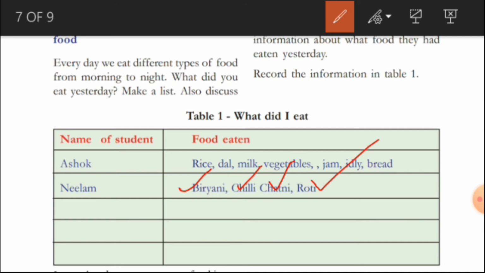Now what you have to do here? You have to write your name. For example, my name is Rohit and I will write my name here in this box. I will write the materials that I have eaten from morning to night yesterday. So this is the best example. Now children, take a notebook, write activity 1 and draw the table. Write any 5 of your friends' names here and mention their food habits in this column. Now this is for your knowledge. Okay students? This is an activity that you have to do at home.